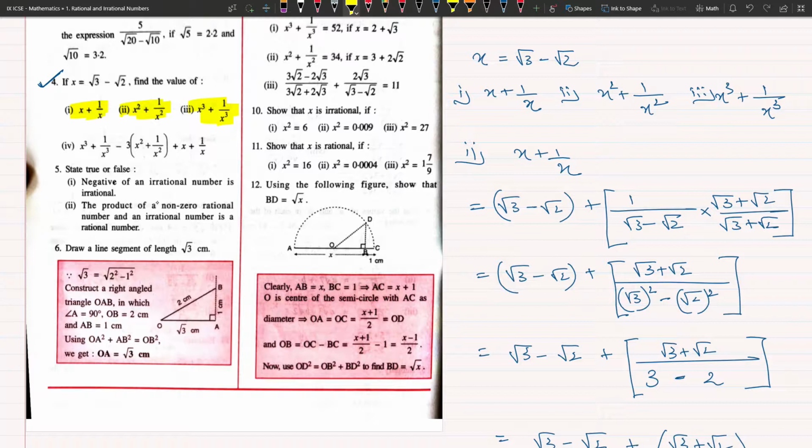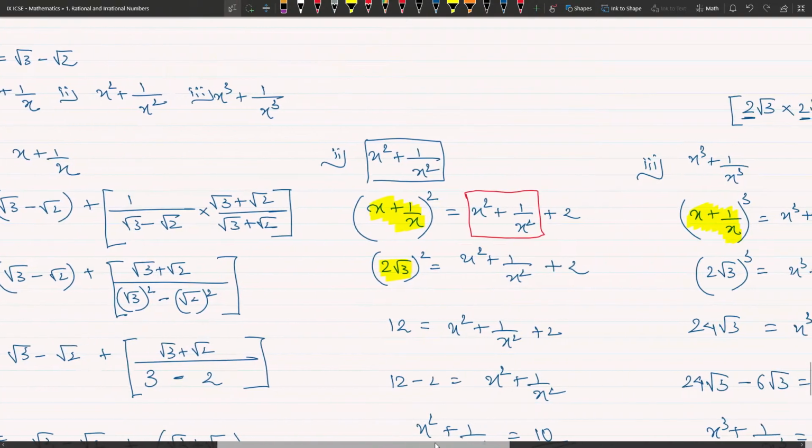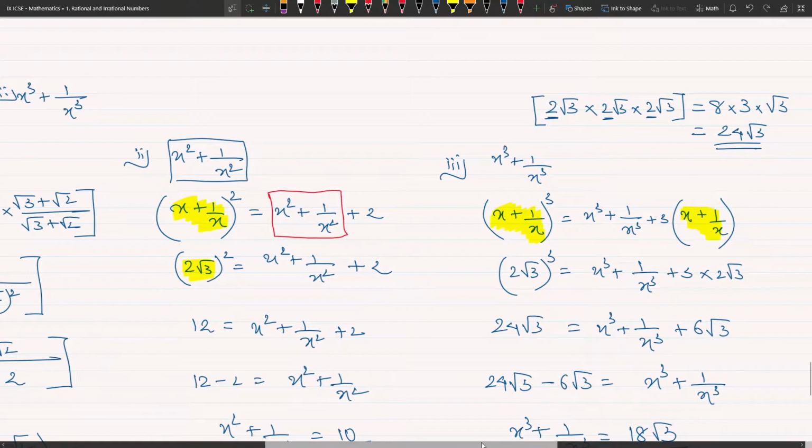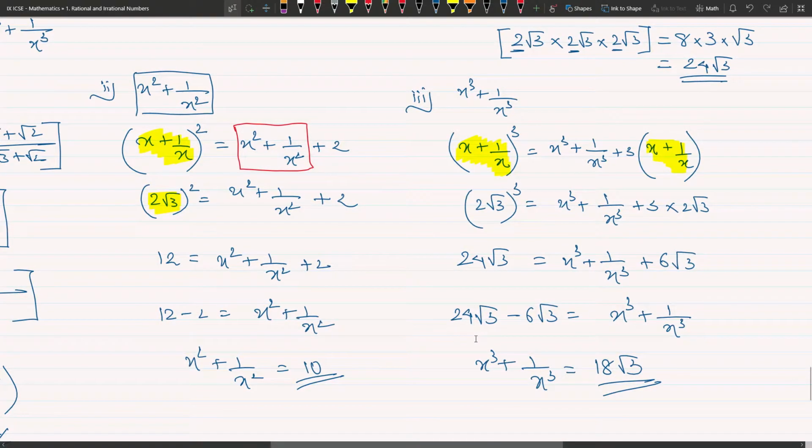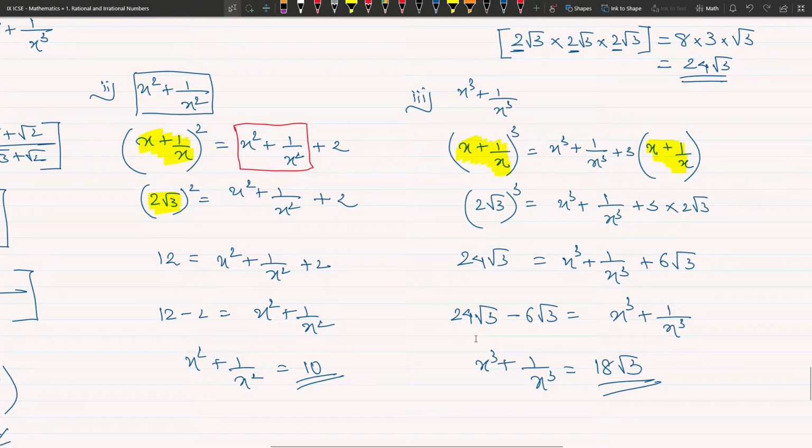ठीक है? I am going to give you the last part. Have you all written the first 3 parts? Yes, sir. Sir, just a minute. Yeah, which one do you have to write? Sir, I know the last step. Yeah, x cube plus 1 by x cube is equal to 18. Yeah, please note it down.